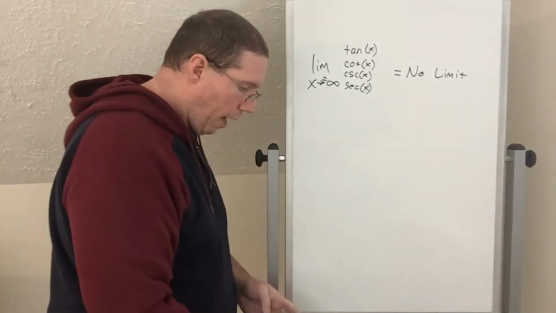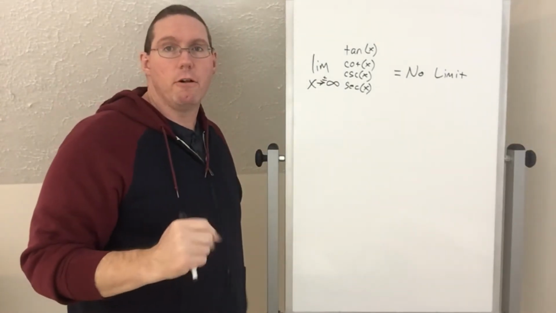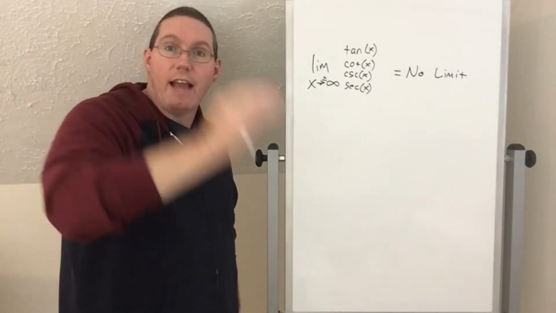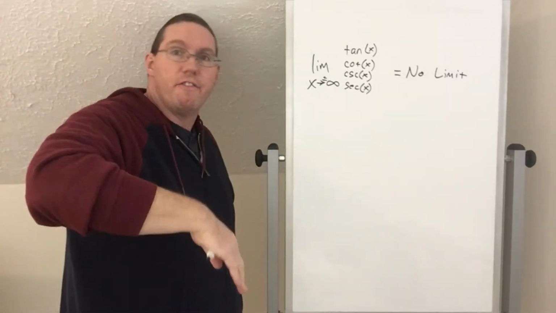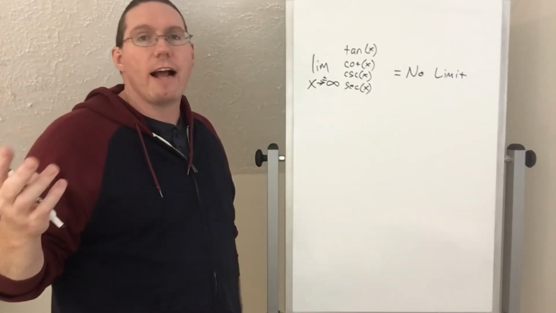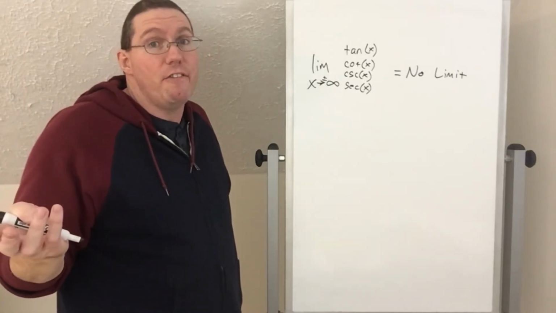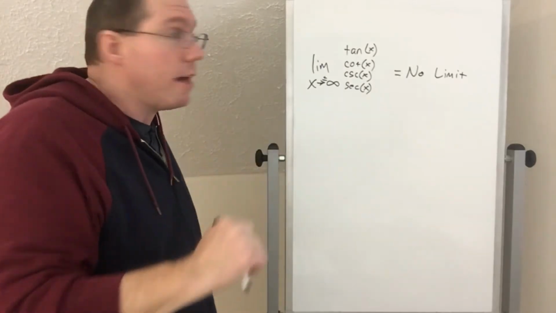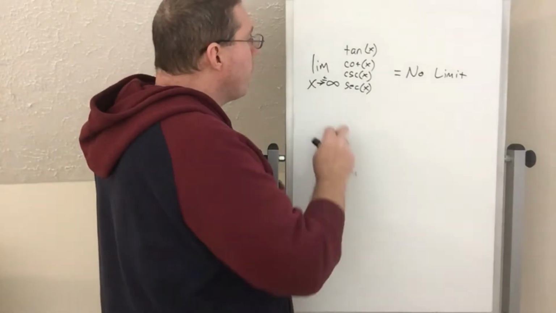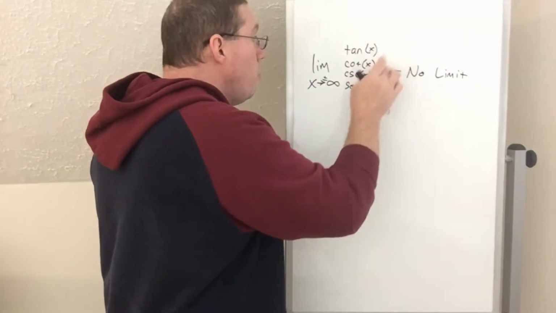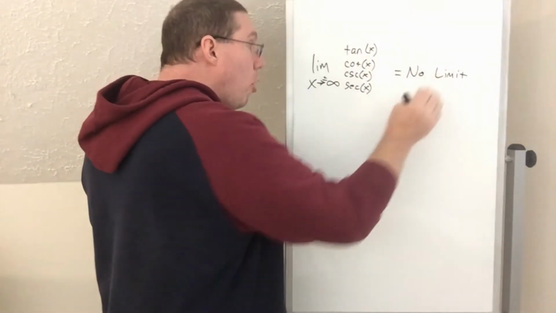All of them have this repetitive cycle of different shapes that eventually go to negative infinity, then positive infinity, then negative infinity, then positive infinity, and they never actually get close to any one number, and they never even stay at positive or negative infinity. They just keep oscillating and cycling among all these numbers. Therefore, the limit at positive infinity or negative infinity of any one of these trigonometric functions is also no limit.